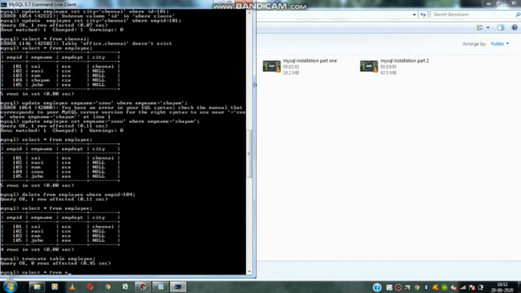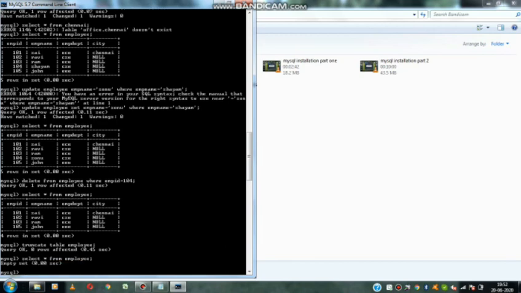Now if you give again select star from employee, it will show an empty set. The table structure will still be available, but whatever data was in the table is deleted. That is the truncate query. In which case can we go for truncate? If my table has 50 rows and I want to remove all 50 rows at a time, we go for the truncate query. I hope you are clear with truncate.